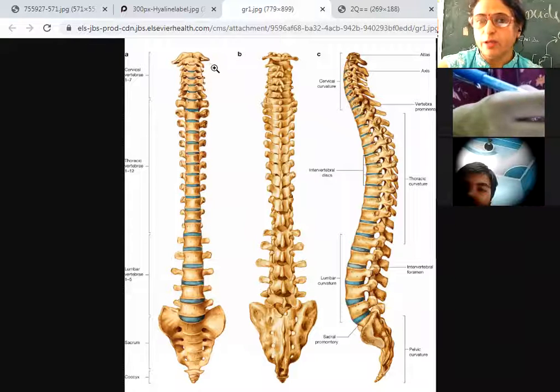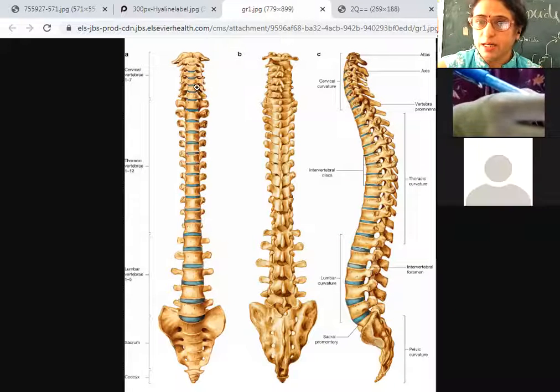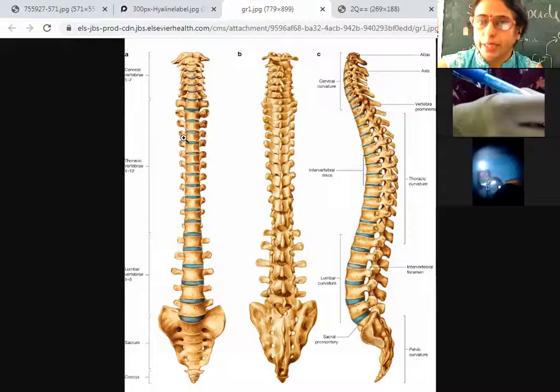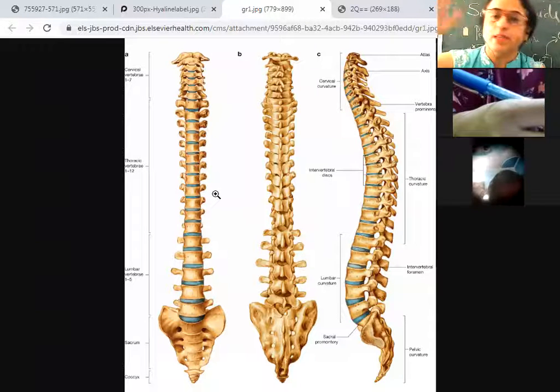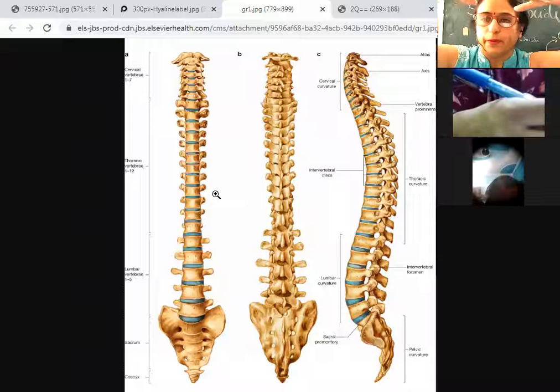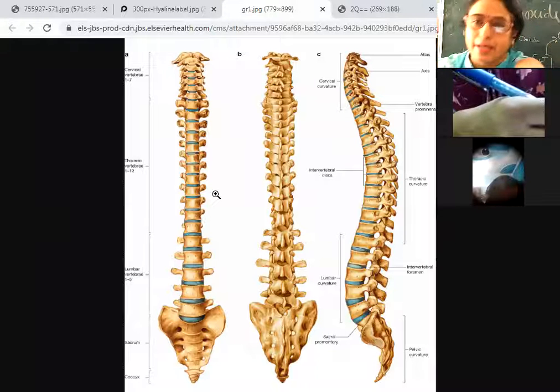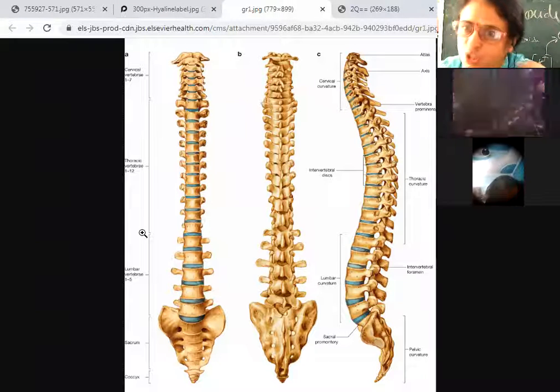Now here in the vertebral column, it absorbs the shocks. For example, when you jump, do these bones dislocate?